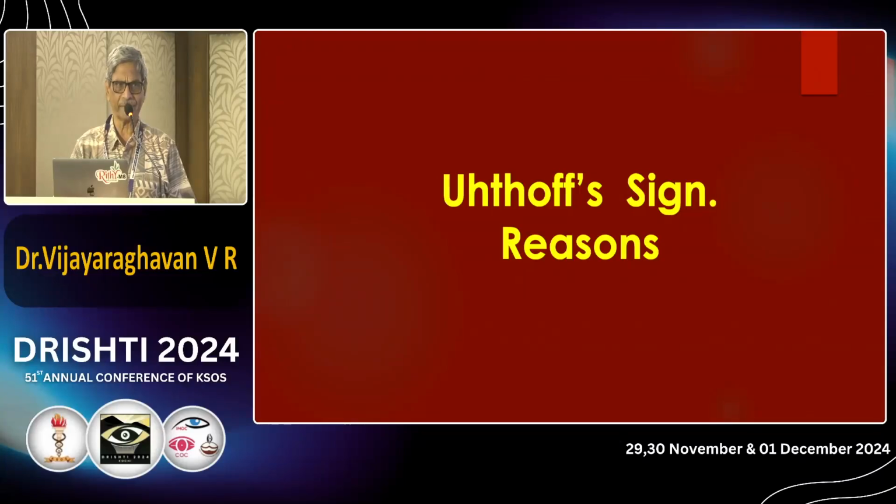It's called Uthoff's sign. One more important point I'll tell you. Suppose you are having an optic neuritis case, a normal demyelinating problem. In normal circumstances, within 2 or 3 weeks, you should improve. If it is not improving, that means it's not the case. You are dealing with something else, maybe some compressive lesion. That's why always remember, a first-time optic neuritis patient you are diagnosing should improve or become normal at least within 2 or 3 weeks. If not, be careful. That's all.